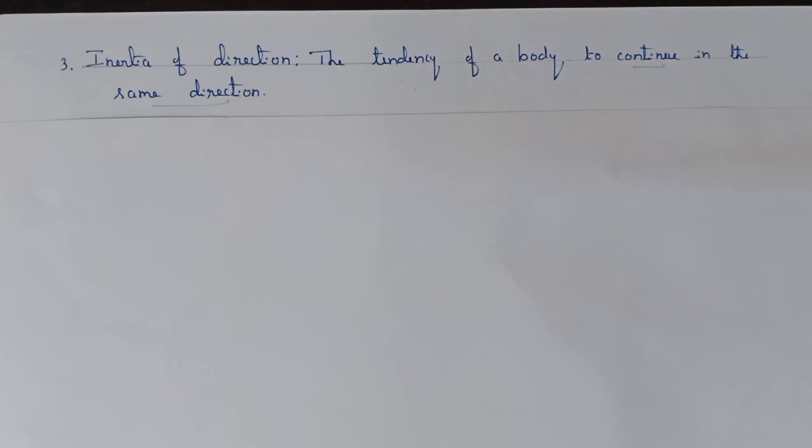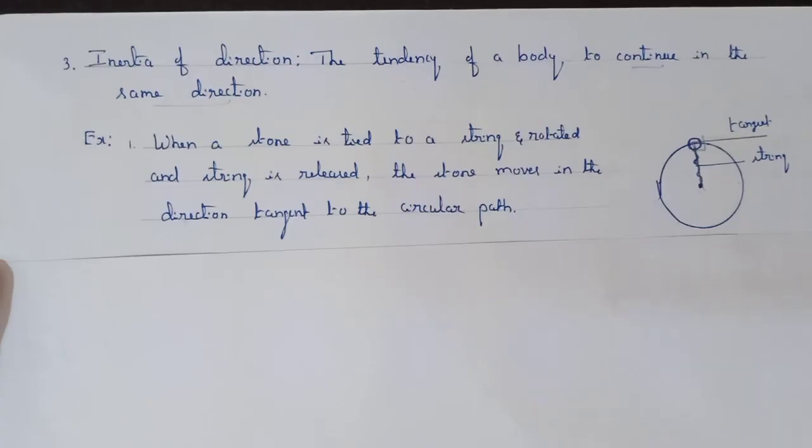Next is inertia of direction. The tendency of a body to continue in the same direction is called inertia of direction. For example, tie a stone to a string and rotate it. Then, when you release the string, the stone moves in the direction tangent to the circular path.